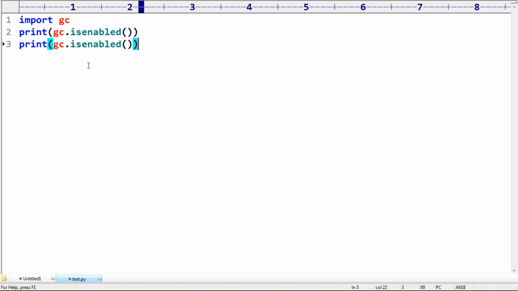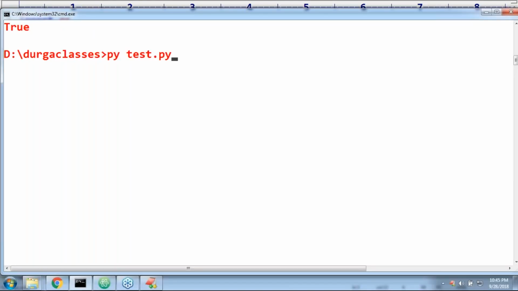Now I'm asking gc dot disable. If I take gc dot disable, what is the answer we are going to get?